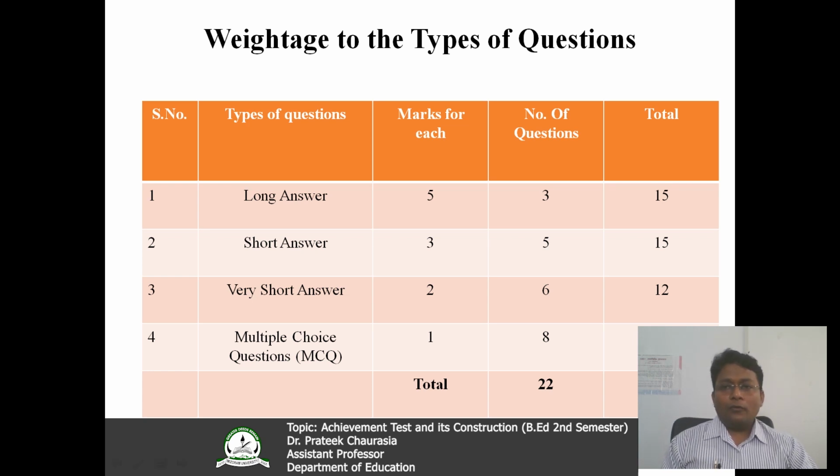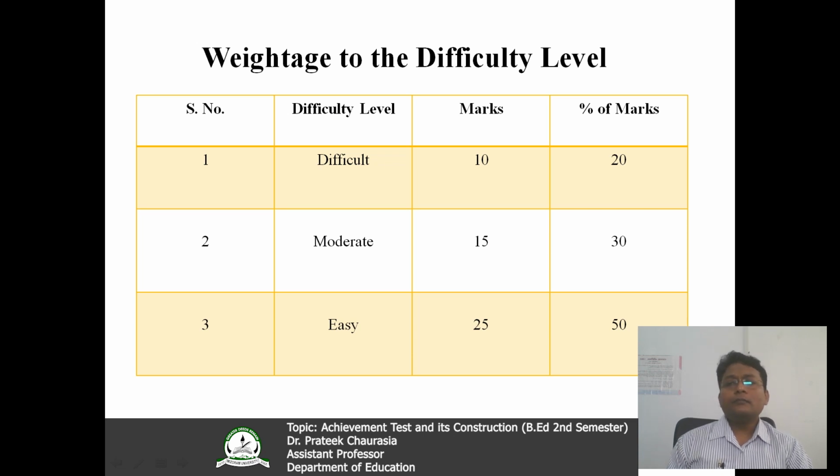And now moving forward, look, this is another weightage, to the difficulty level, which I have discussed in the previous slides. You can see here, difficulty level, I have taken 3 difficulty levels. The test will be difficult or moderate or easy. So a test cannot be very difficult, or very easy, or very moderate.